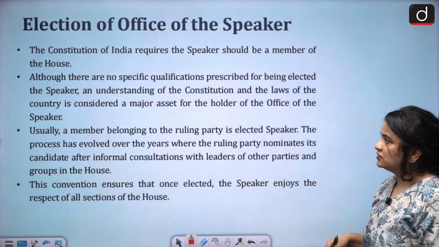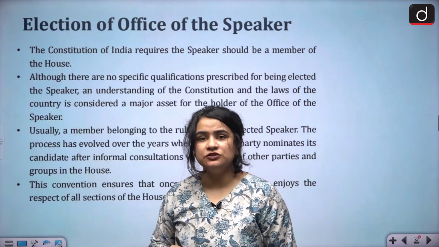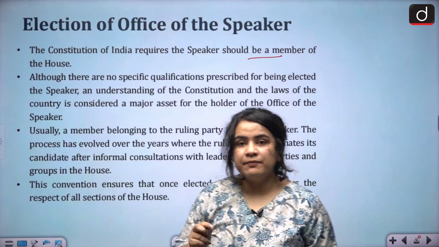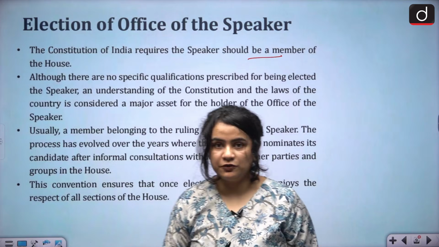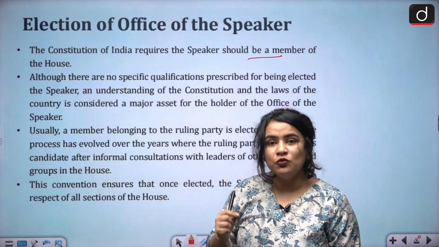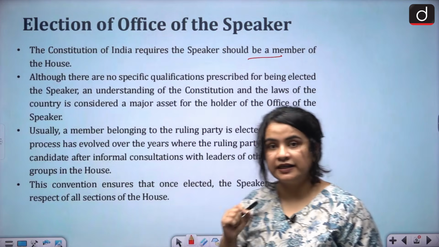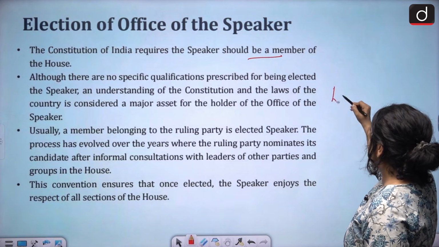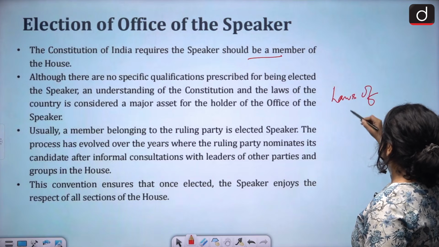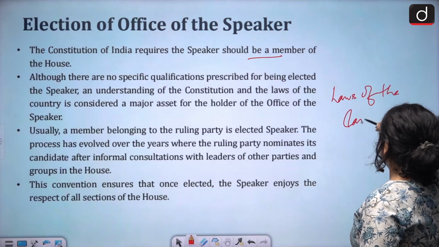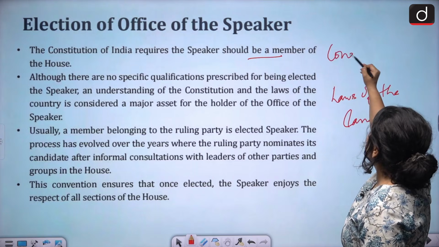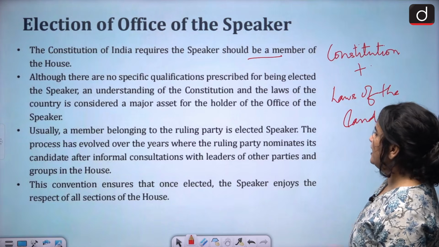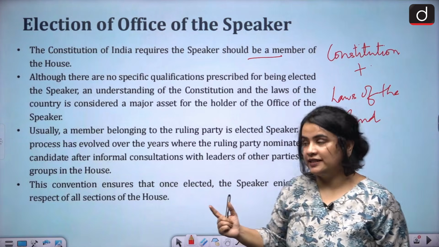So when we talk about the election to the office of the Speaker, first of all, the Speaker should be a member of the House. The Speaker has to be a member of the Lok Sabha. However, there are no other specific qualifications. Though, it is always considered an asset that the Speaker has an adequate knowledge of the laws of the land along with the Constitution. So this, if the Speaker does have, it is an asset.